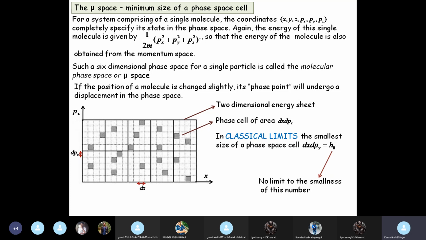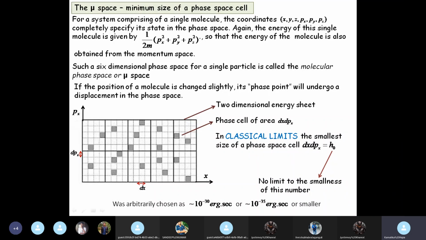When classical statistical mechanics was being formulated, the value of h naught was arbitrarily chosen to be of the order of 10 to the power minus 30 erg second, or 10 to the power minus 35 erg second, or even smaller. The unit was important: it has to be the unit of energy multiplied with time. But the actual magnitude could be as small as possible.